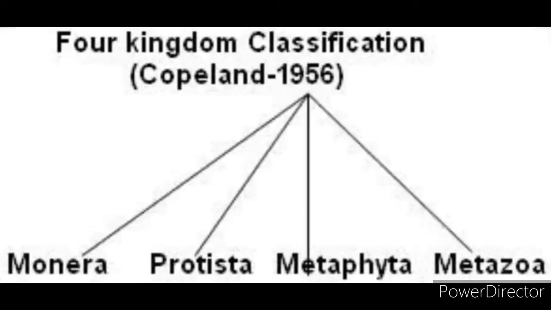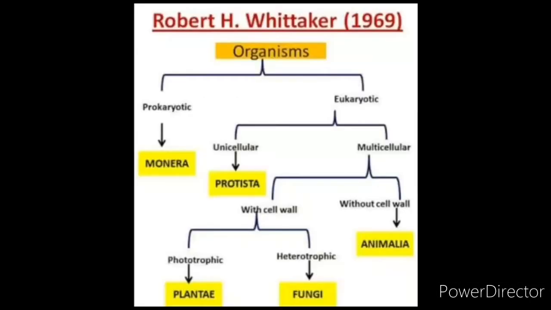In the 4 kingdom classification by Copeland, the new kingdom Monera is made for unicellular prokaryotes, then Protista for unicellular eukaryotes, then Plantae and Animalia as such. Then R.H. Whittaker's system: Monera, Protista as such, whereas from the Plantae, fungi were separated because of heterotrophic nutrition. So the 4 kingdoms. Then the 5th kingdom, Animalia, that includes animals without cell wall and are multicellular.